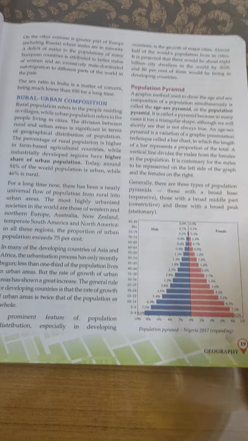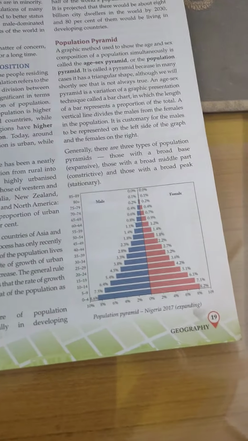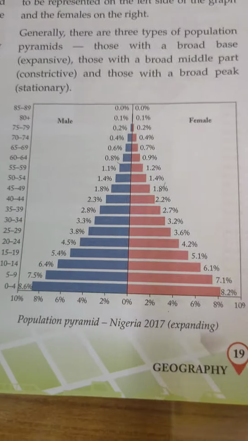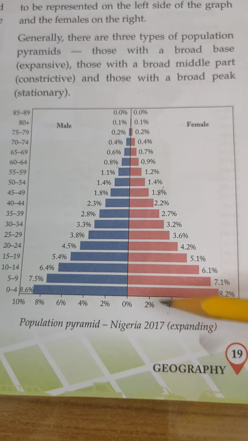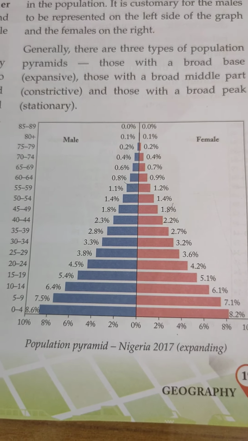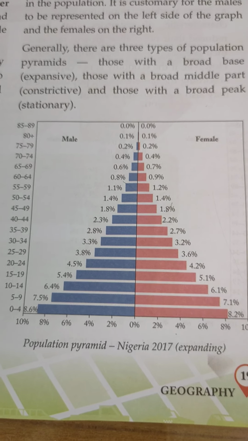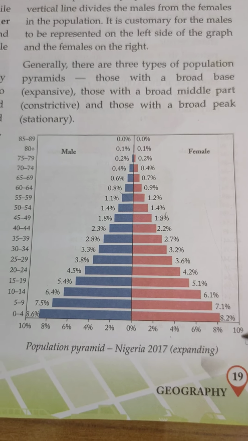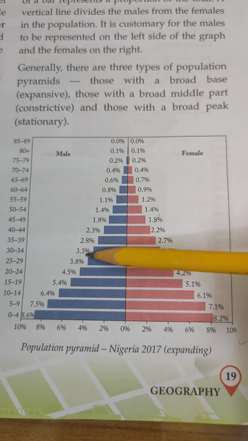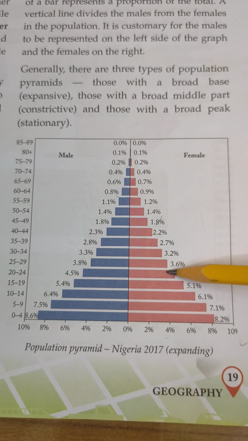We have some pyramids given in your book. These are population pyramids. This triangular shaped diagram, which you can see in your book on page 19, is a graphic method to show the age and the sex ratio together.